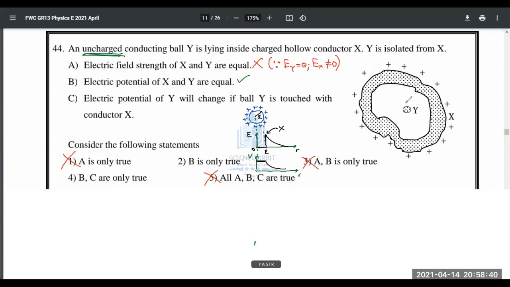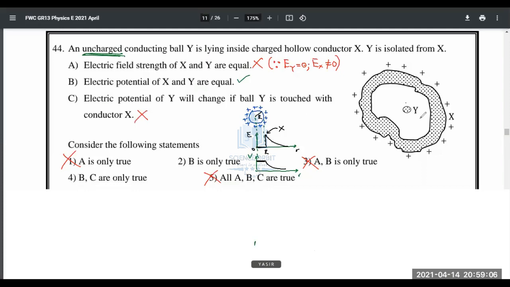If this had been charged, if it was carrying a charge, and it had touched this, then electric charge would have traveled from here to here. Then things would have changed. But since both the inner surface and this are not charged, it won't make any change. Therefore, C is also wrong. So the answer is second.